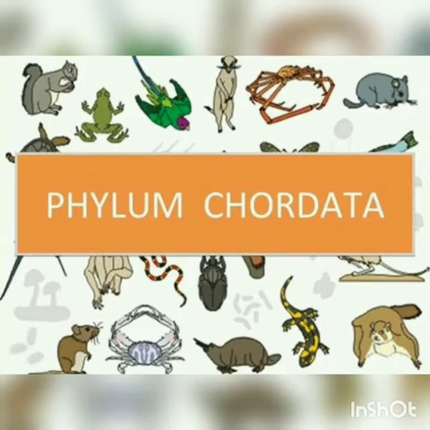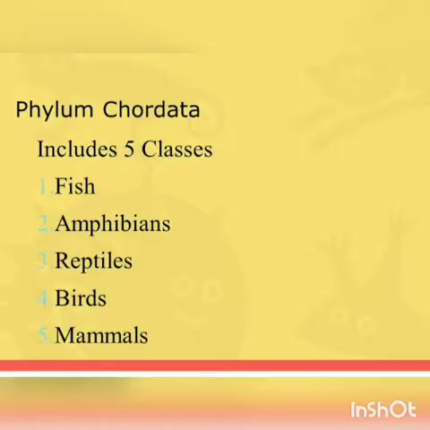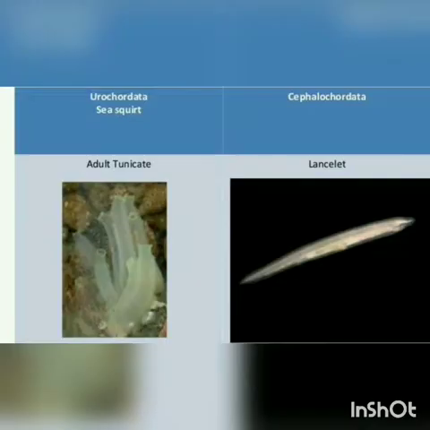Next, we move on to phylum Chordata. Chordata means string. Chordata is the largest phylum, with the most familiar groups of animals such as fishes, amphibians, reptiles, birds and mammals, and less known forms such as lancelets, that is Amphioxus, and tunicates, which include Ascidian. These lancelets and tunicates belong to the subphyla of Chordata.